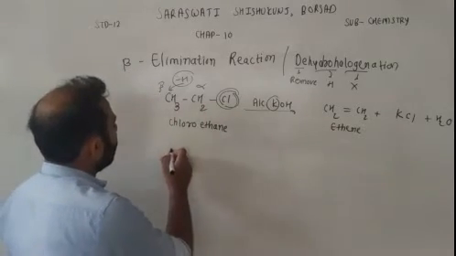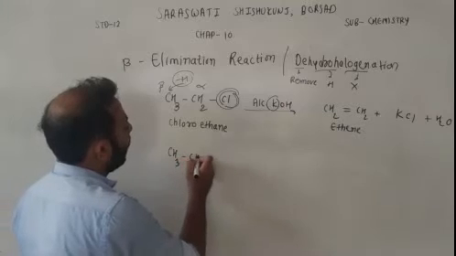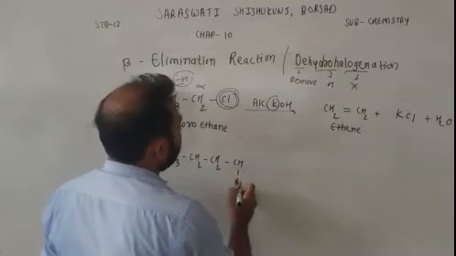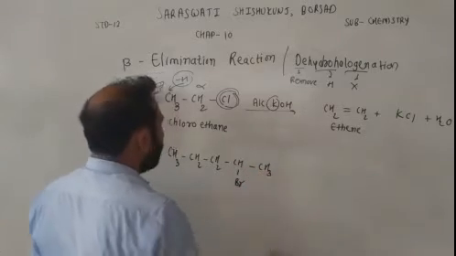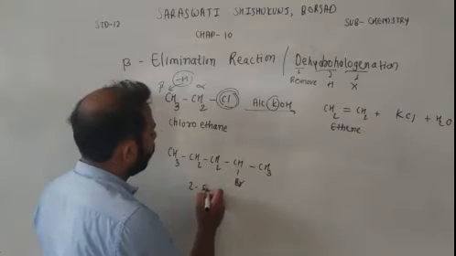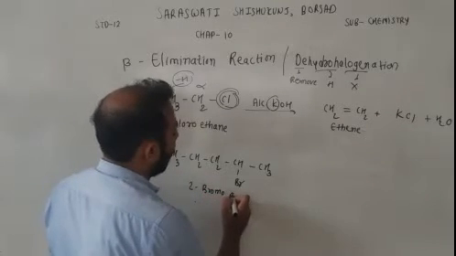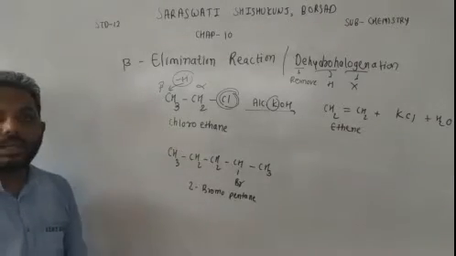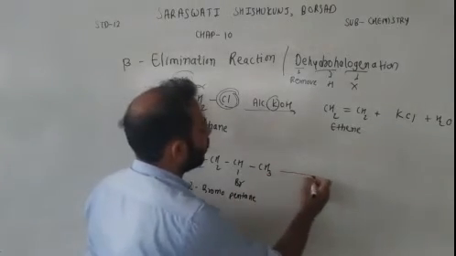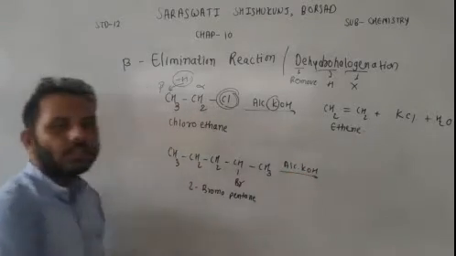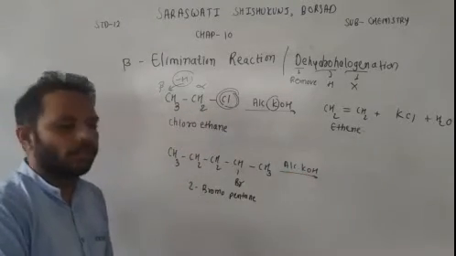So we have got CH3 CH2 CH2 CH(Br) CH3, 2-bromopentane. This is 2-bromopentane. Now, if 2-bromopentane reacts with alcoholic KOH, what will be the product?